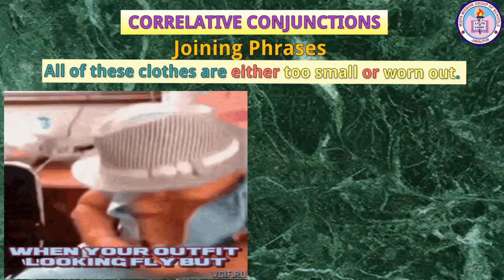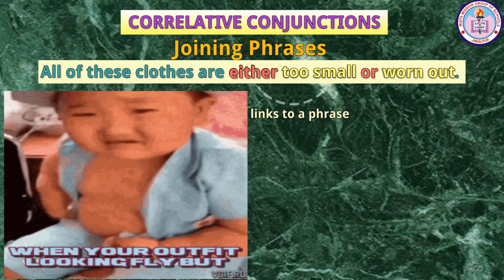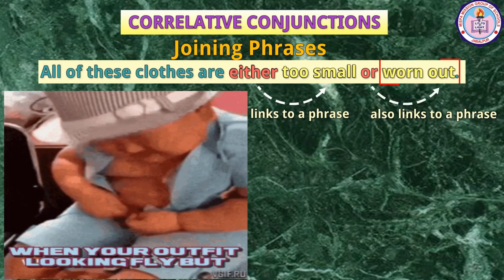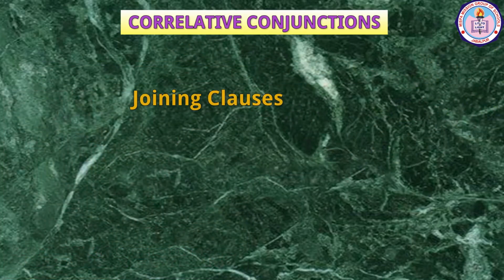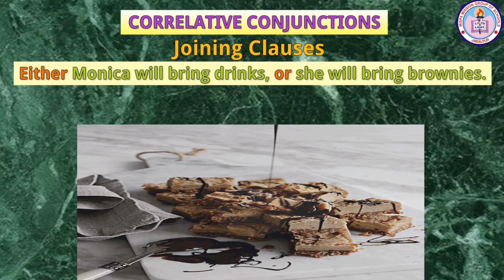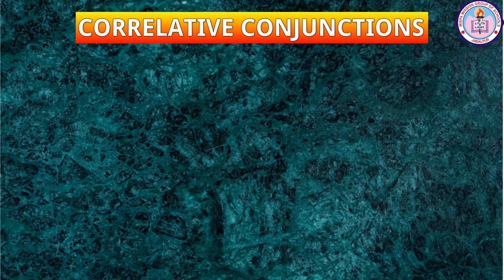All of these clothes are either too small or worn out. Here, either is connected with the phrase too small and or is linked with the worn out. Joining clauses. Either Monica will bring drinks or she will bring brownies. Here, either is associated with the clause Monica will bring drinks and or is associated with the clause she will bring brownies.